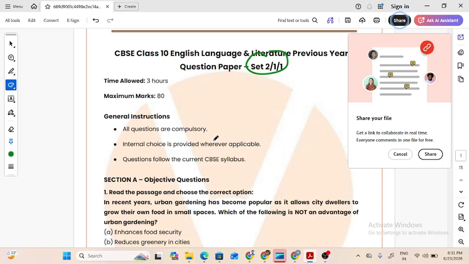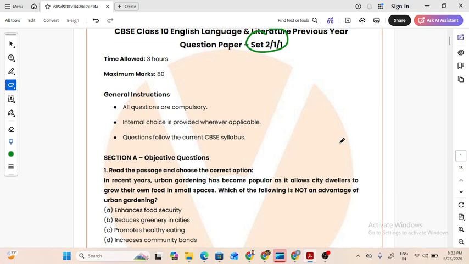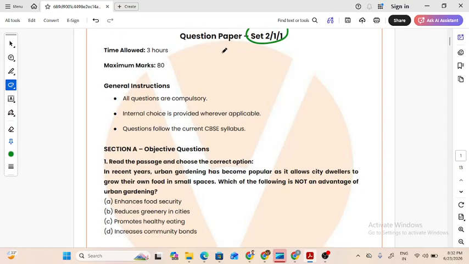This session will help you familiarize yourself with important questions that can come in your exams and how you should approach a particular question. You'll only have 3 hours, so you don't just have to make sure that you are perfect with everything you say, but you also have to abide by the time, which is only 3 hours. Let's start with the questions. Before that, let's look at the general instructions as well.